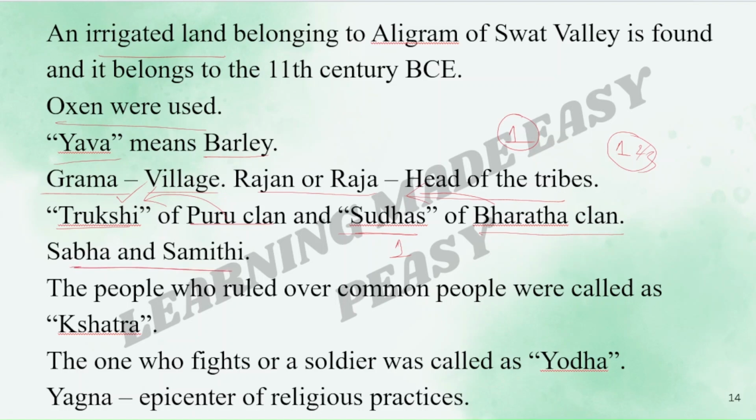They had Sabha and Samiti. The people who ruled over the common people were called as Shatra. Again, important. The one who fights or a soldier was called as Yodha. All these terms are very important. Like barley was called Yava, Grama means village, Rajan or Raja means head of the tribes, then Shatra, Yodha, all these terms are very important. They will be asked definitely. Please remember them.